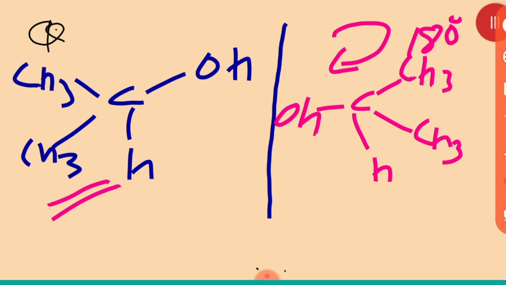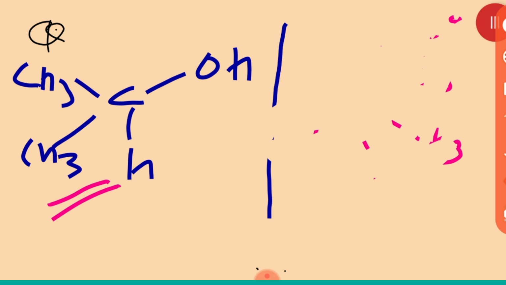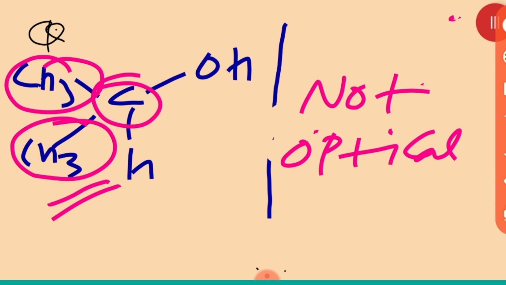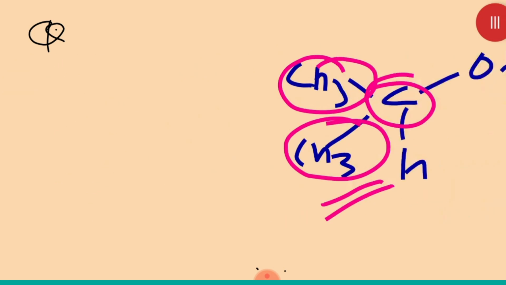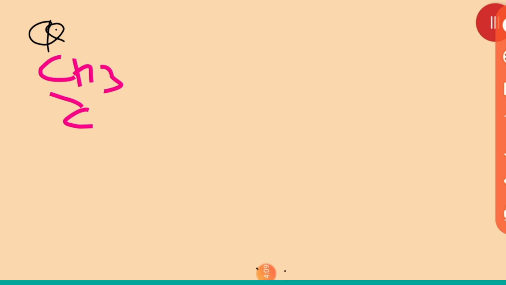But you have no need to do the 180-degree rotation. Just the simple thing that I told you: you just check whether the carbon is symmetric or asymmetric. Now here, the carbon is not asymmetric because two alkyl groups are the same. So it will not give optical isomerism. Which ones are optical isomers? The D and L ones. Okay, I will give you one more example. Let it be this one. Now I am changing this example a little bit. CH3 is here.